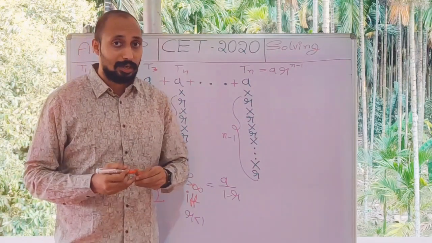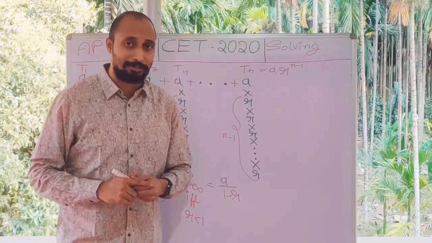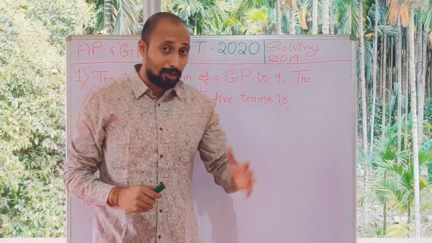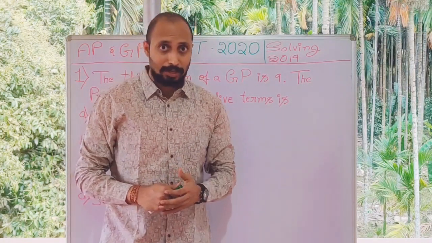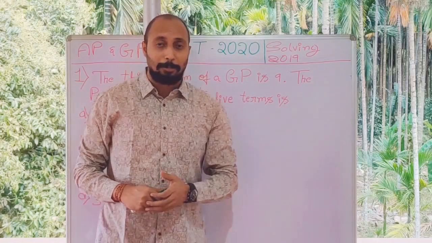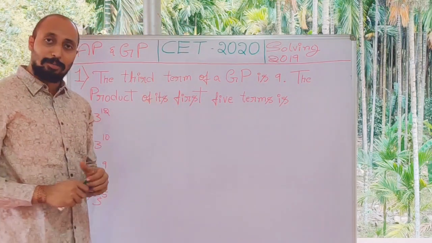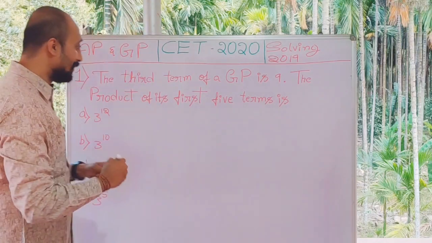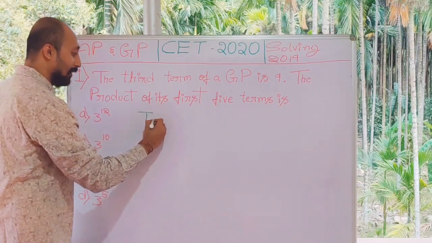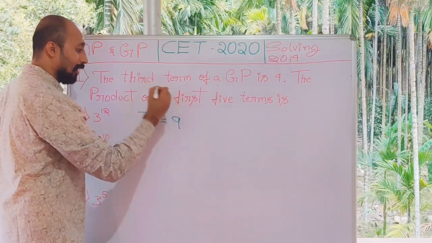We will start with the old question paper problems on this chapter. My dear students, this is the only question from the AP GP chapter in the 2019 paper. So let's see what the question is. The question says the third term of a GP is 9. So what is the third term? That is T3. T3 is 9.